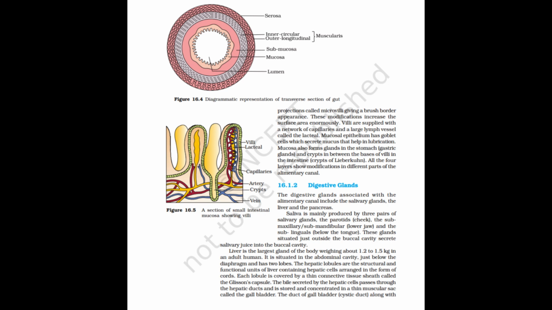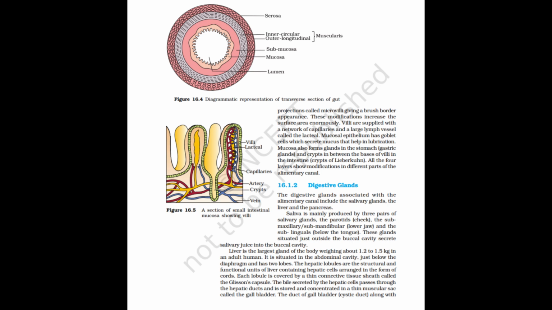Liver is the largest gland of the body, weighing about 1.2 to 1.5 kilograms in an adult human. It is situated in the abdominal cavity, just below the diaphragm, and has two lobes. The hepatic lobules are the structural and functional units of the liver, containing hepatic cells arranged in the form of cords. Each lobule is covered by a thin connective tissue sheath called the Glisson's capsule.